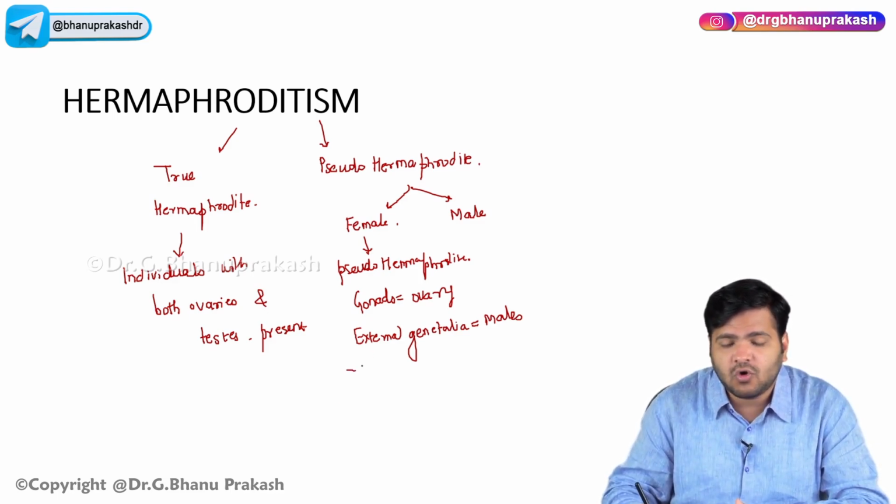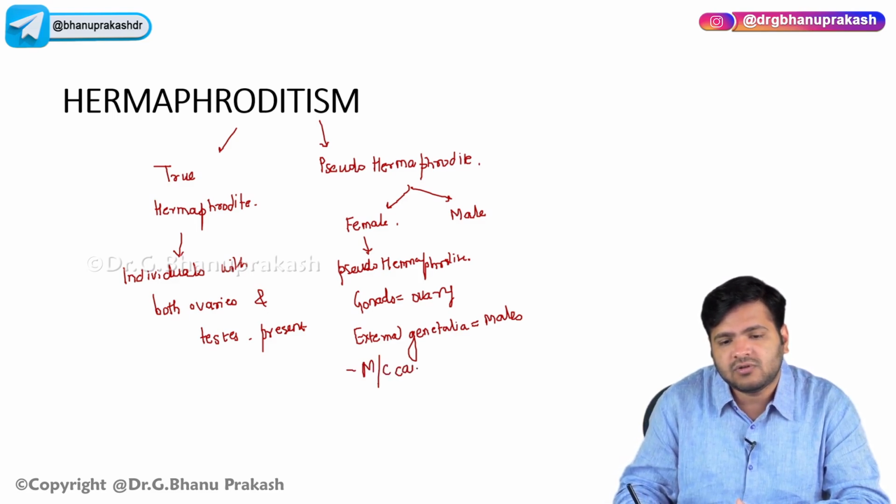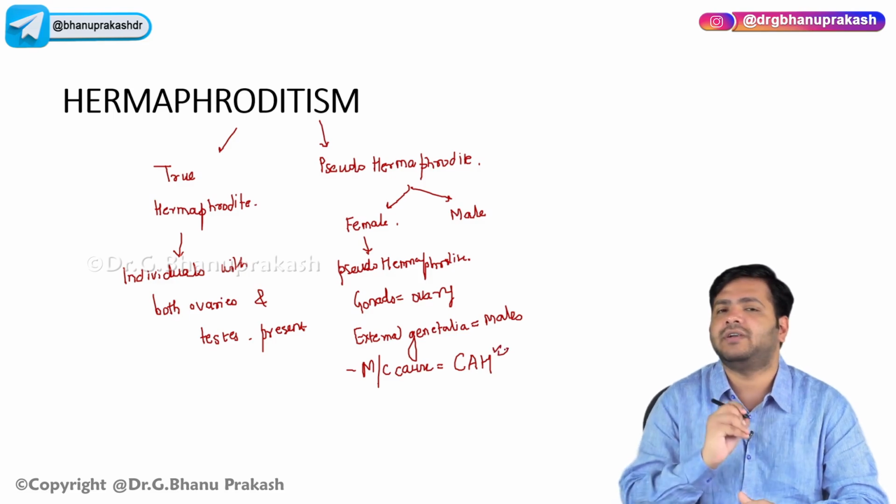And the most common cause over here is congenital adrenal hyperplasia, which we already discussed.